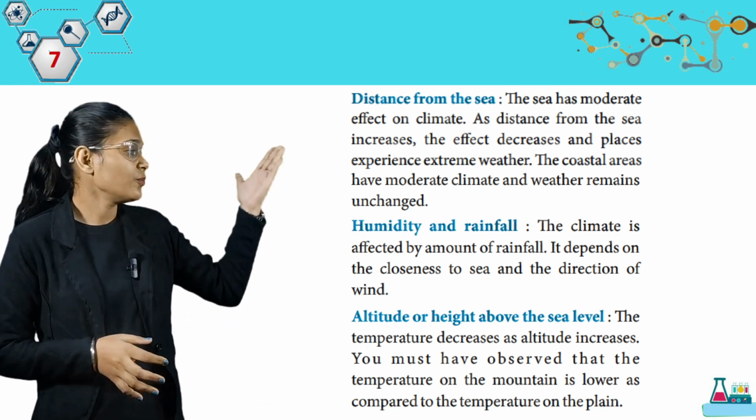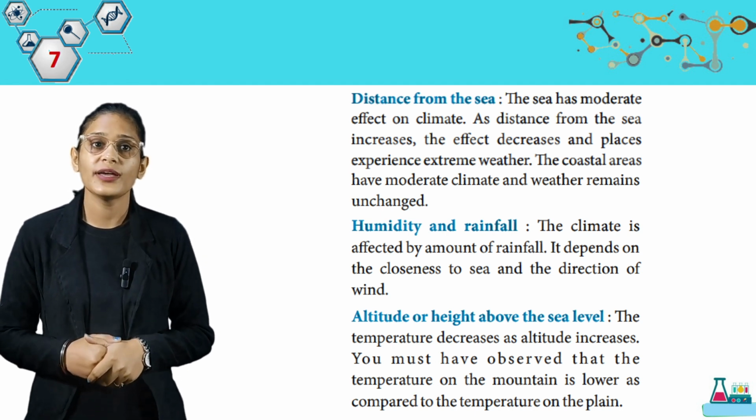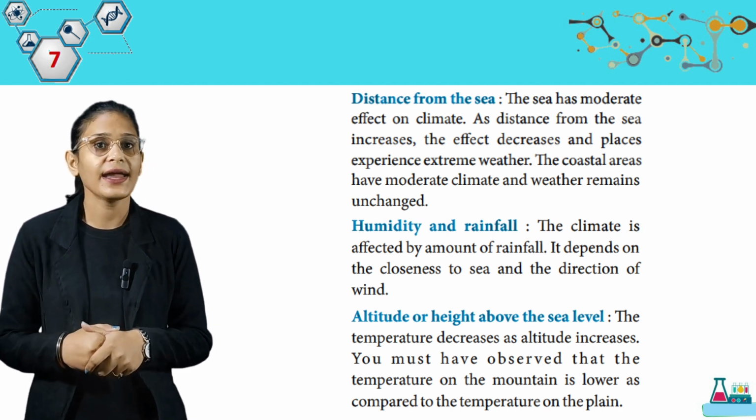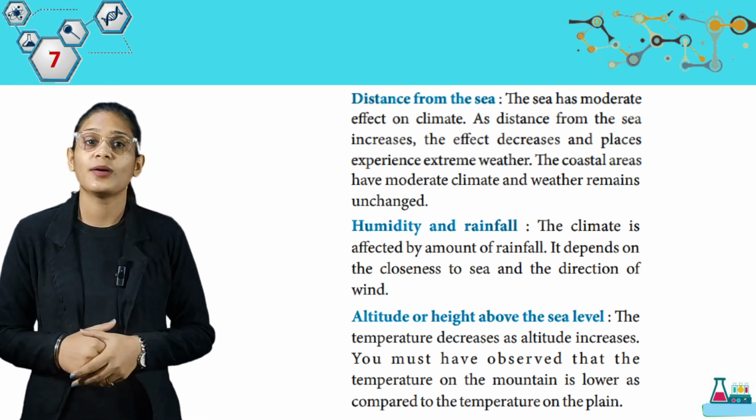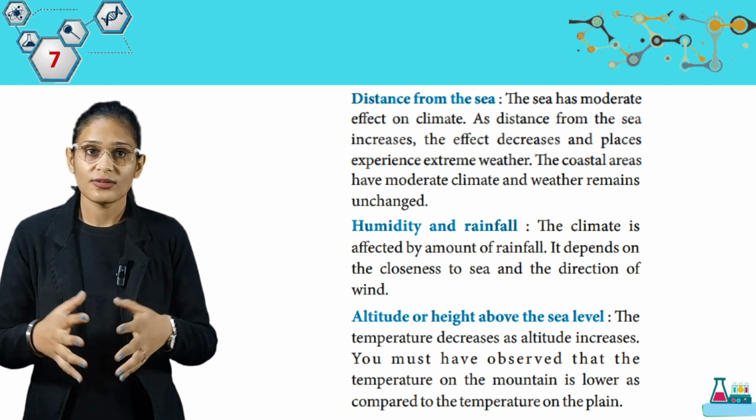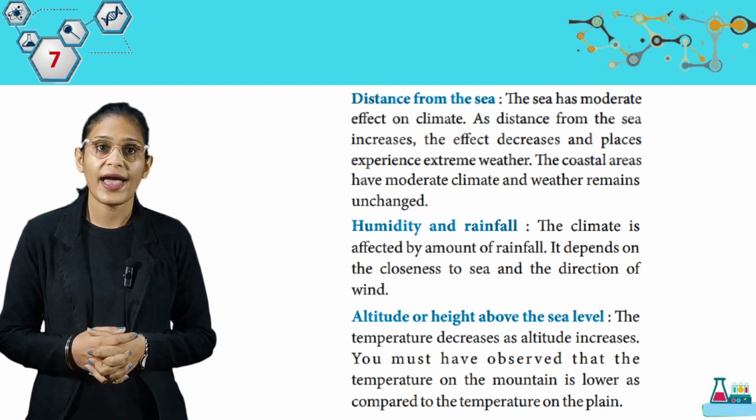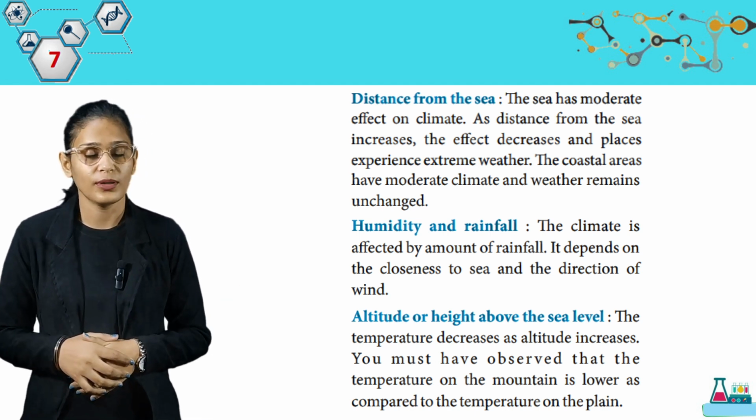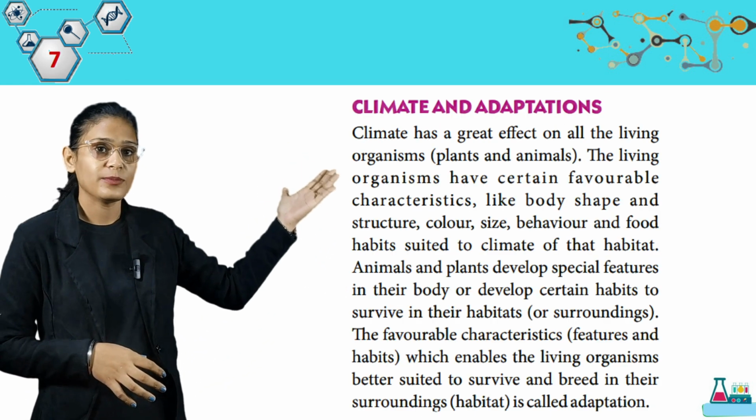Then we have humidity and rainfall. The climate is affected by the amount of rainfall. It depends on the closeness to the sea and the direction of wind. Then we have altitude, or height above the sea level. The temperature decreases as altitude increases. You must have observed that the temperature on the mountain is lower as compared to the temperature on the plains. Get it, students? Now we have climate and adaptations.